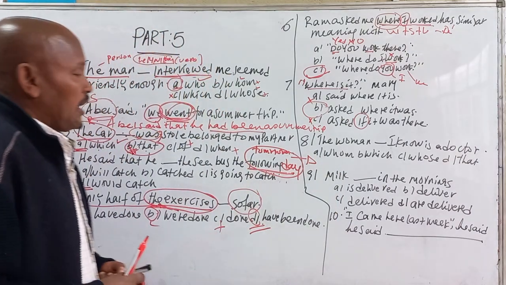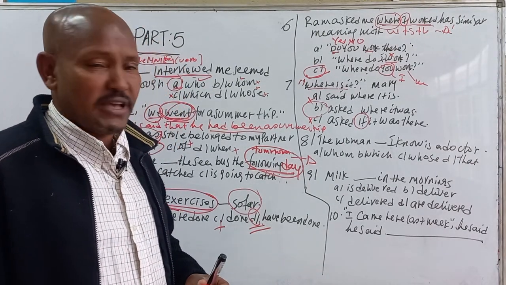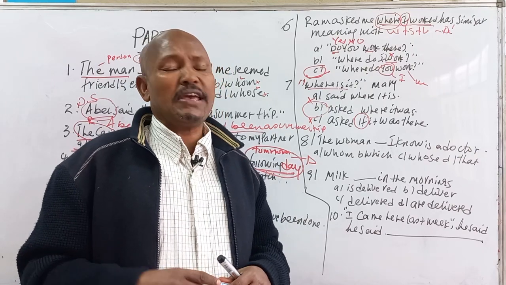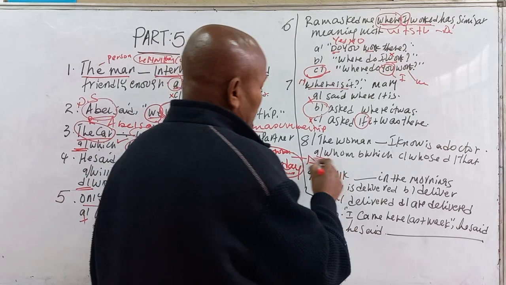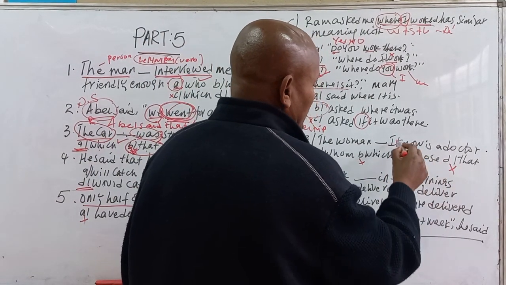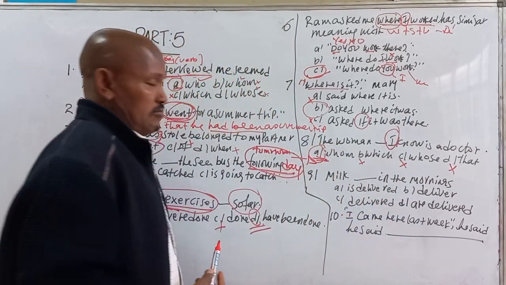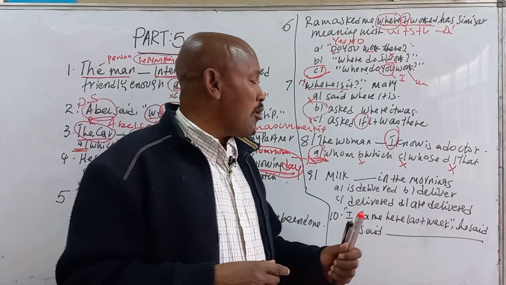And number 8, the moment Blanca knows a doctor. Still the question is a relative pronoun. So I explained the different uses of relative pronouns. From that, the correct relative pronoun is here: which is not, whose is not, and that is not, because this is the subjective case, and the correct conjunction here is whom.